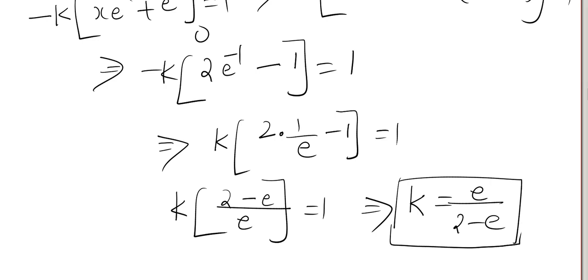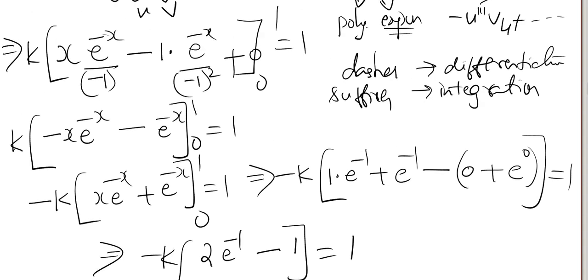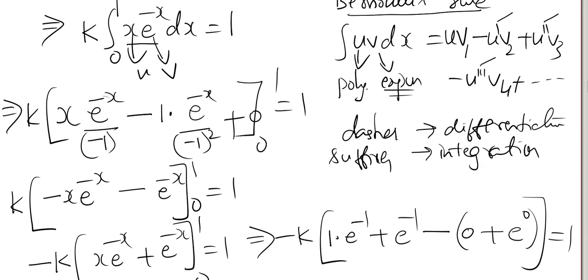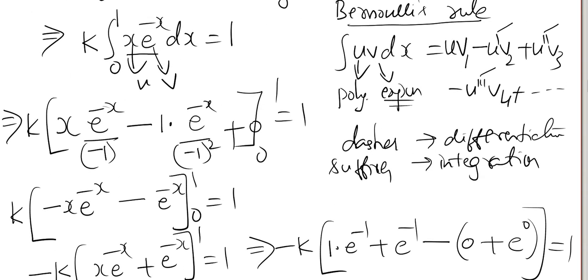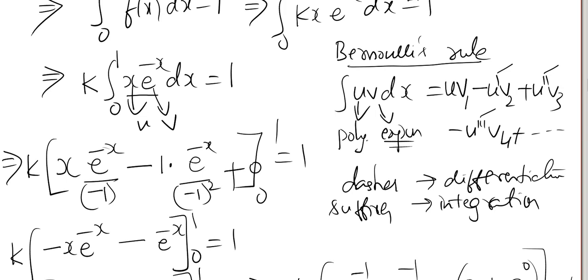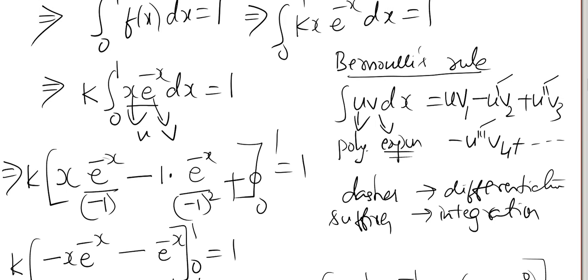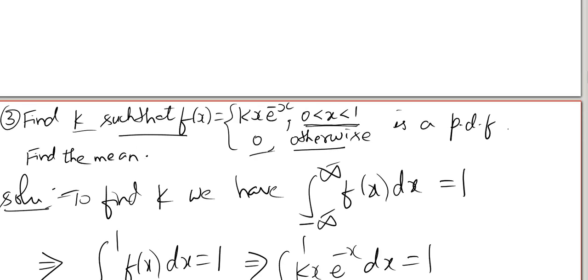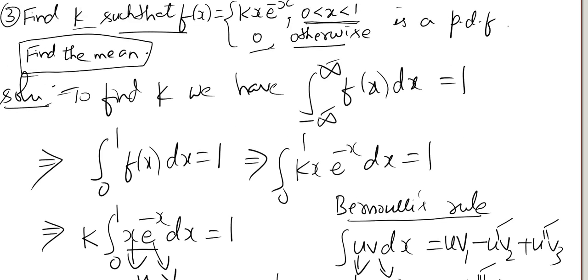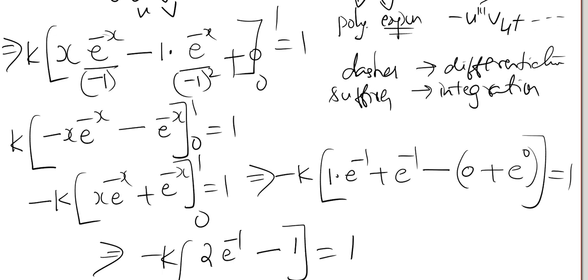So your integration is very important. We have to make use of Bernoulli rule to make integration easier. We are going to use Bernoulli rule once again now in the same problem because we need to find mean also here. Mean is asked. You have to find your what? Mean value. Okay. First step is over, finding k. Next we have to find your mean value.